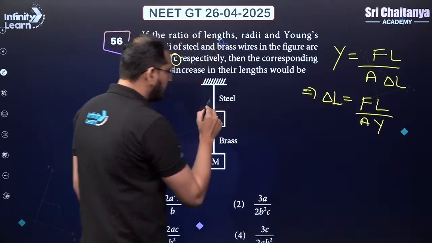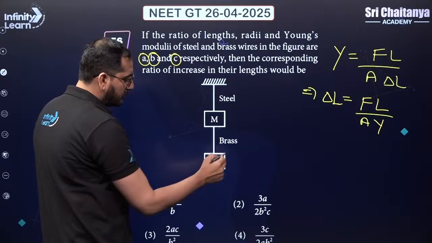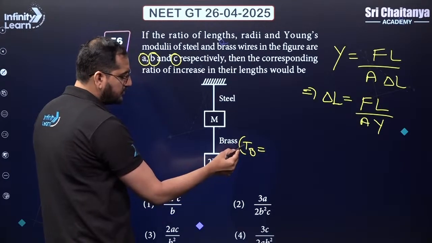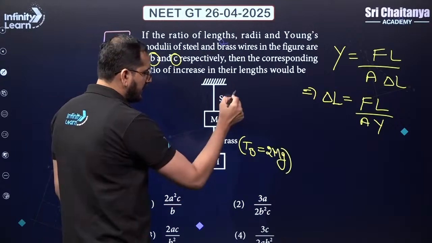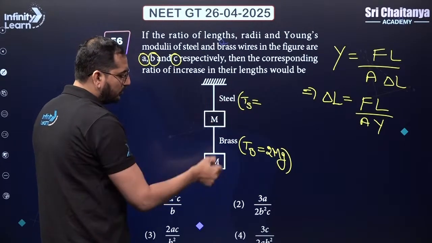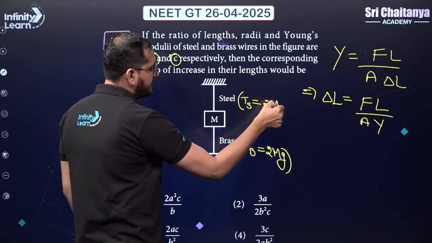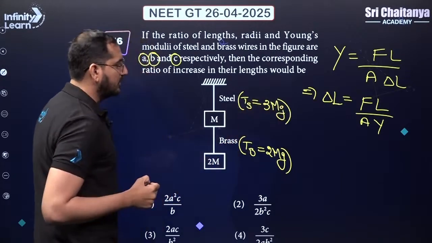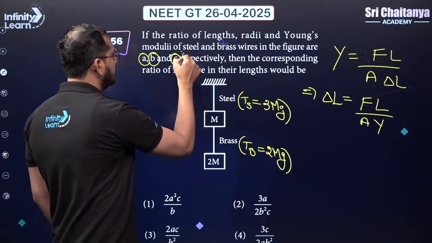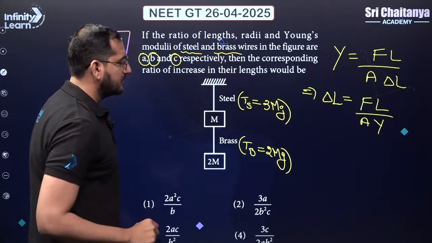F is the tension in the steel and the brass wire. So, for the brass wire, how much will be the tension T? Tension at the brass wire will be equal to 2 mg. And how much will be the tension at the steel wire? Steel wire is holding both the blocks together. 3 mg will be the tension over here, right? We have to maintain the ratio of steel divided by brass, right?